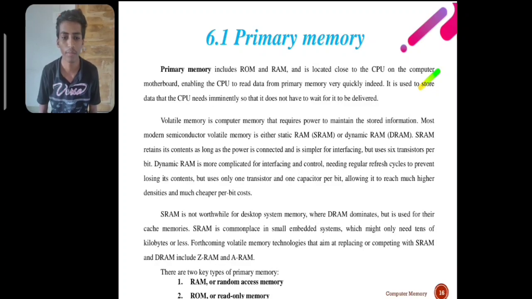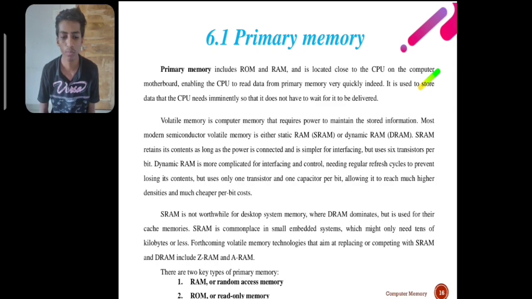First type is primary memory. Primary memory includes ROM and RAM. Primary memory is located close to the CPU on the computer's motherboard. It is used to store data that the CPU needs immediately. Volatile memory is computer memory that requires power to maintain the stored information. Most modern semiconductor volatile memory is either static RAM or dynamic RAM.